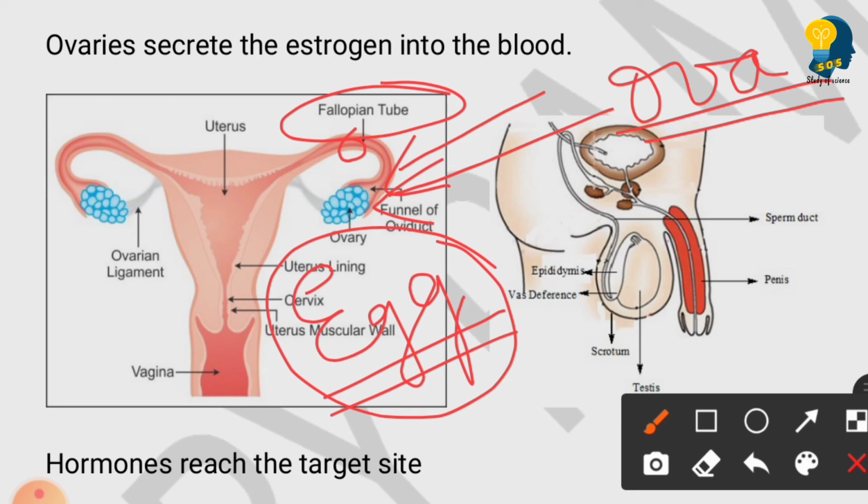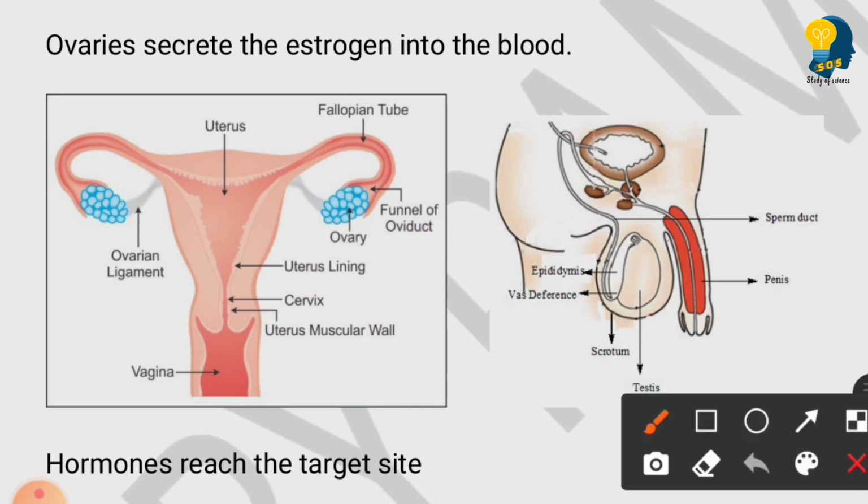And every month one egg will be released. Only one ova is released by the ovaries every month. See, you can see there are so many eggs present in the ovary. Amongst these, only one egg will be released every month and it will enter the fallopian tube.